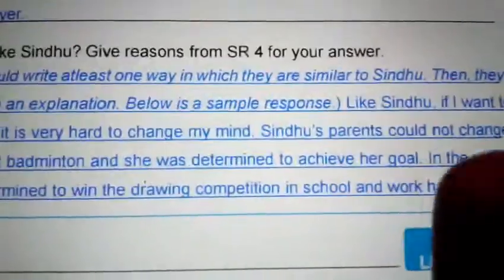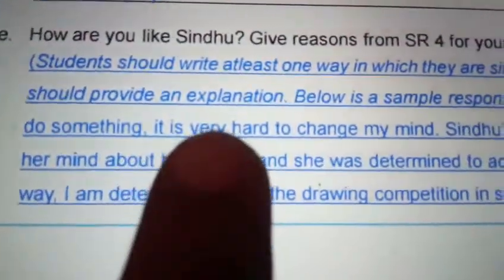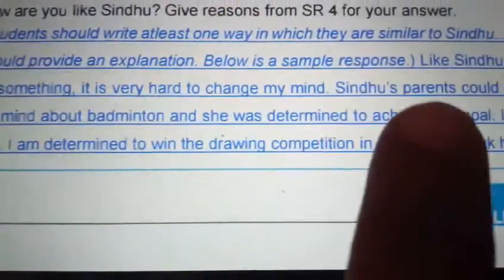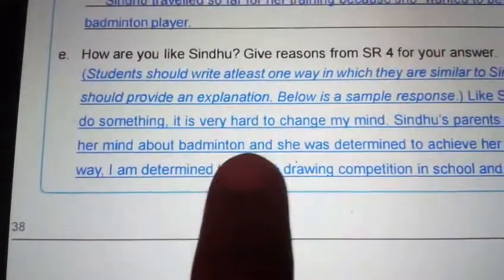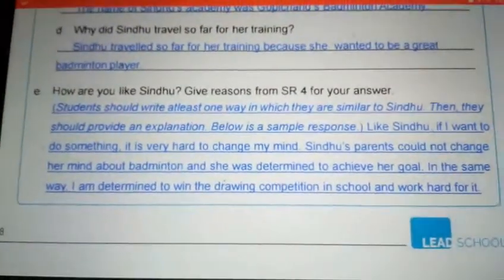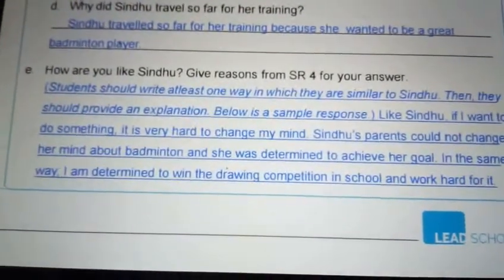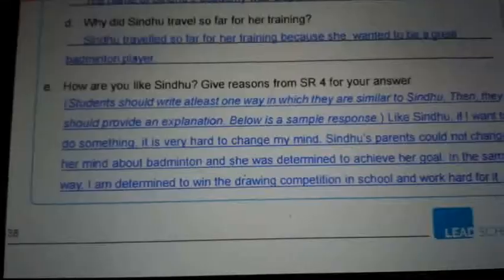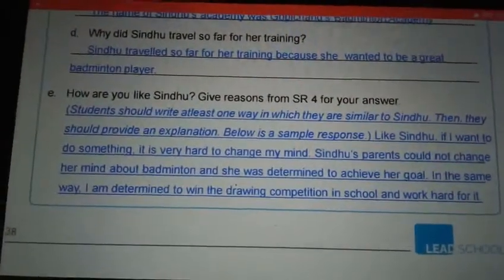Then the fourth question: like Sindhu, if I want to do something, it is very hard to change my mind. Sindhu's parents could not change her mind about badminton, and she was determined to achieve her goal. In the same way, I am determined to win the drawing competition in school and work hard for it. Yes, you have to pause the video and write the answers, my dear children.